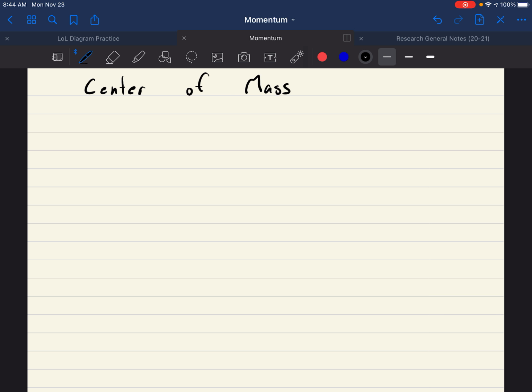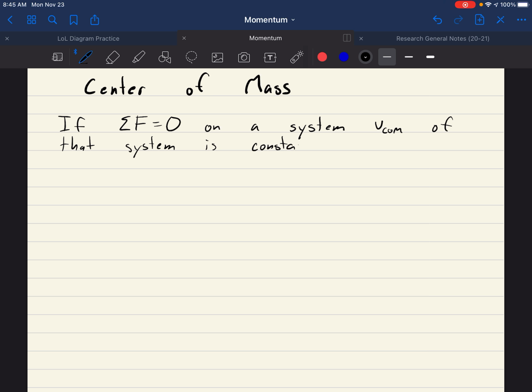So one important piece of information as a starting point for looking at a lot of different scenarios is that if the external force is 0 on a system, then the center of mass velocity of that system is constant.